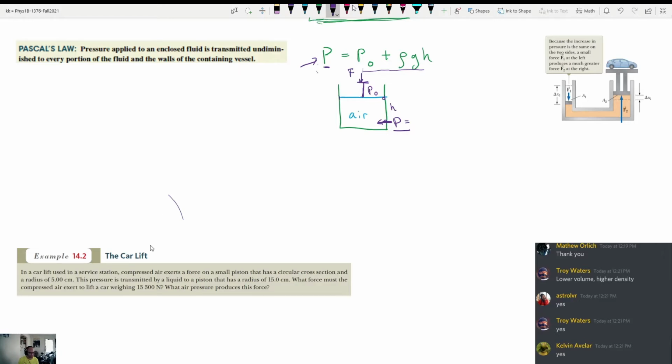Put in a short way, when I push down on the top of this system, it's going to increase the pressure everywhere by the same amount that I push down on it. It's really contained directly within this variation of pressure with depth equation. You could say that these two basically say the same thing. This is a mathematical statement, this is a conceptual statement on the left. Right? Does that make sense?